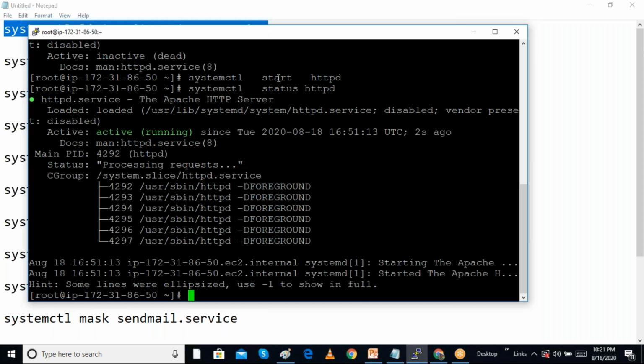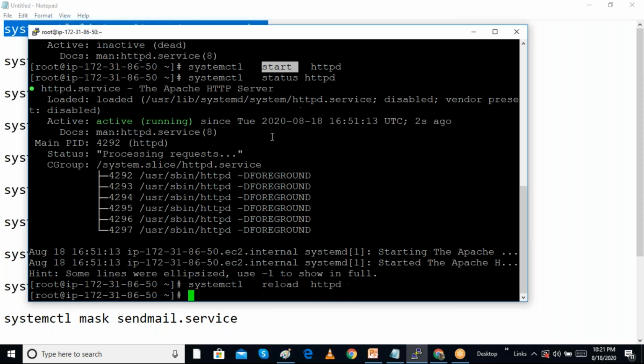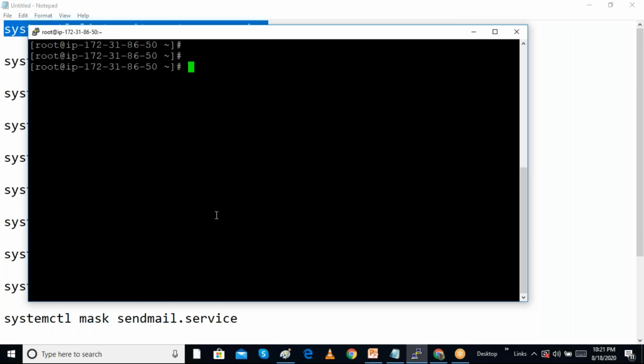Systemctl stop means we can stop it. Restart means we can restart. The systemctl reload command is also there. Reload command means when we change some configuration information for HTTPD, we will reload this. So we can give the reload command. We have to know how to start and stop any service.